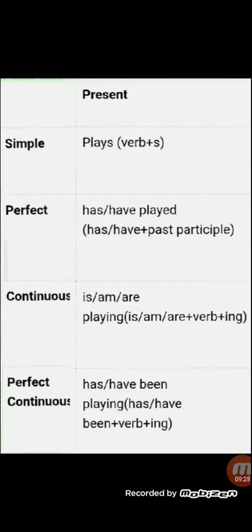Perfect continuous, again there is a clue over here. With has and have, perfect में क्या हम यूज कर रहे हैं, ऊपर देखो, has and have. लेकिन जब continuous आता है उसके पहले you have to use been, and then the participle, that is the ing form. Got it? Been, फिर verb with ing. See, it is given over here. Very nicely I have made a format for you all. Got it, children?